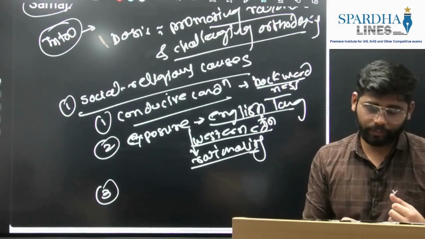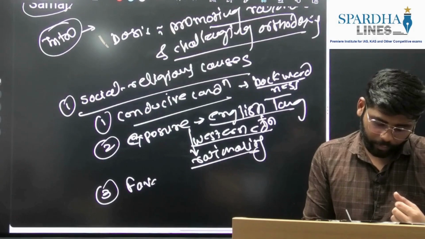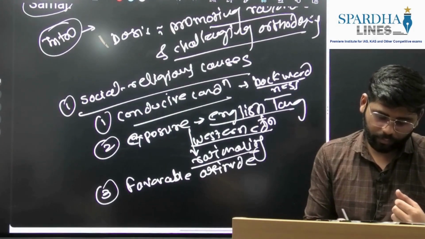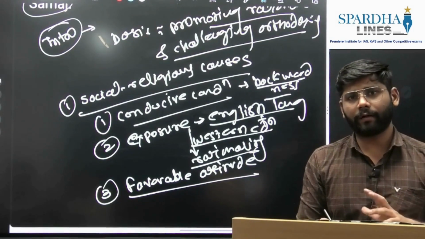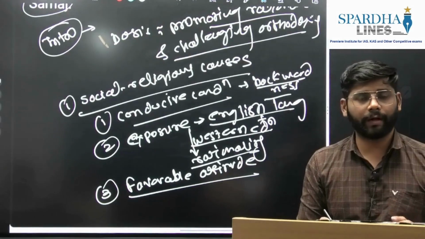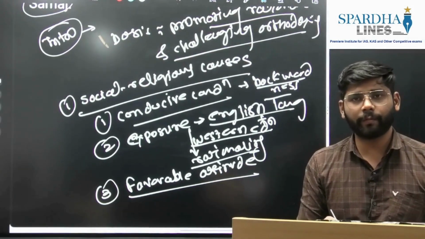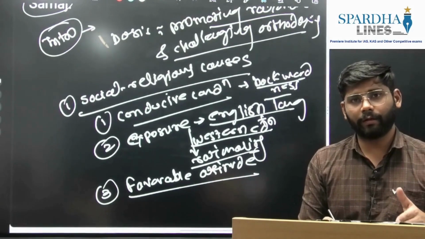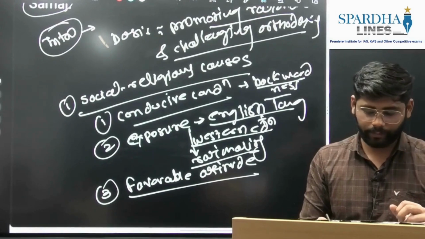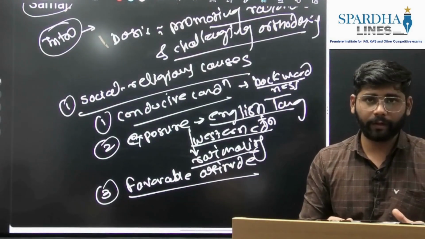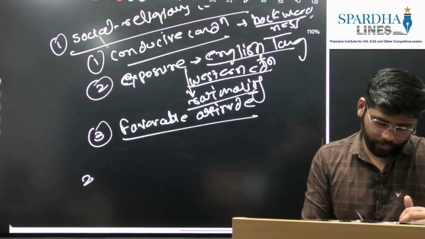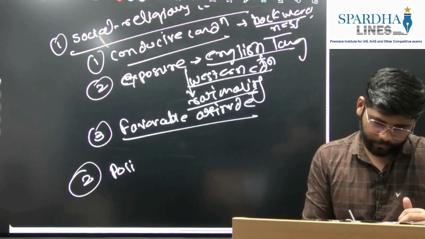Again, next, the favorable attitude of the colonial government. Okay, so they had a basis in the Western Renaissance, so they supported these reform movements. You can give the example of the ban of sati in 1829. So this way you can write the social and religious causes. Then we'll move towards the political causes.